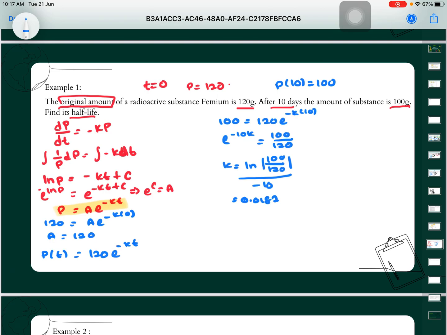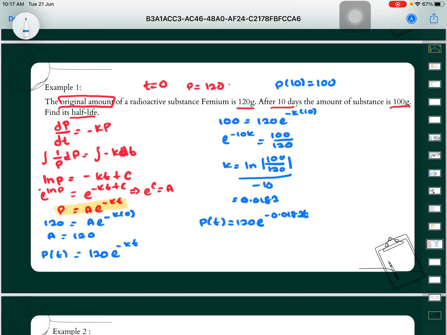Then we just replace into the formula: P(t) is equal to 120 e power of negative 0.0182 t. So this is our new formula when we get the value of K, which is our constant, and we also identify our A here.